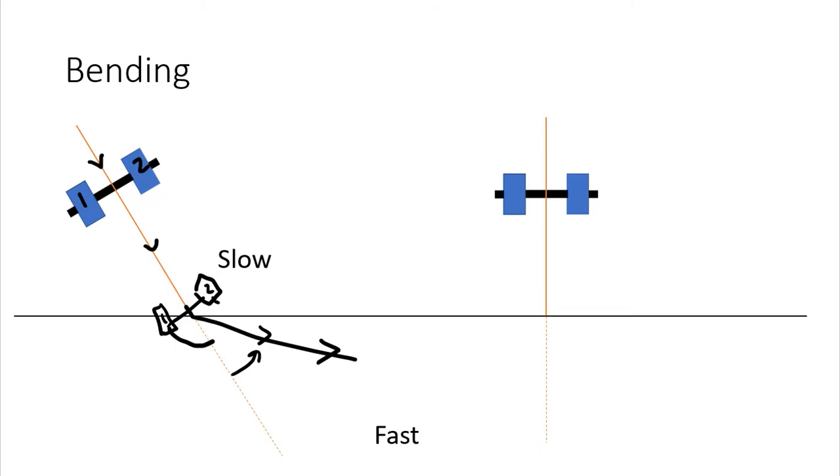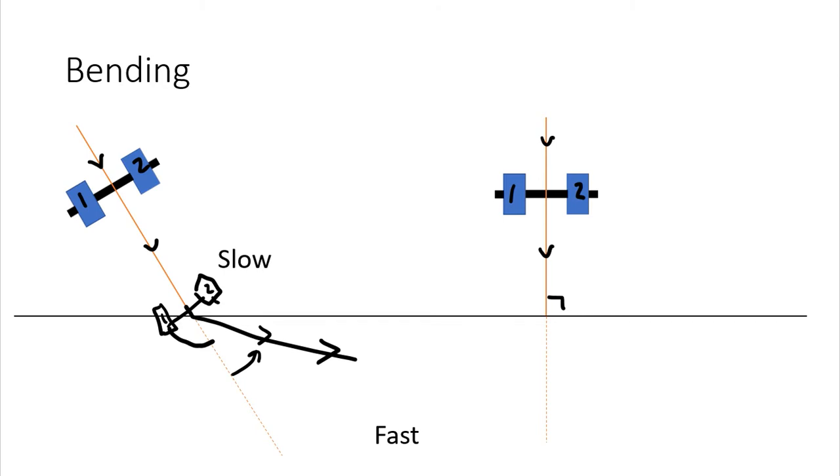Now, with that said, let's say we had this situation where we have the front of the car and it's in the slow material, going into the fast material. But to be honest with you, for this one, it doesn't matter if we're going slow to fast, or fast to slow. Because as we look at this and we have my two wheels and we ask which one hits the new material first, well, if it's going straight down like this, so it's perpendicular, then both wheels hit at the same time, which means both wheels speed up at the same time, which means we don't have this process where one wheel's faster than the other and we pivot.